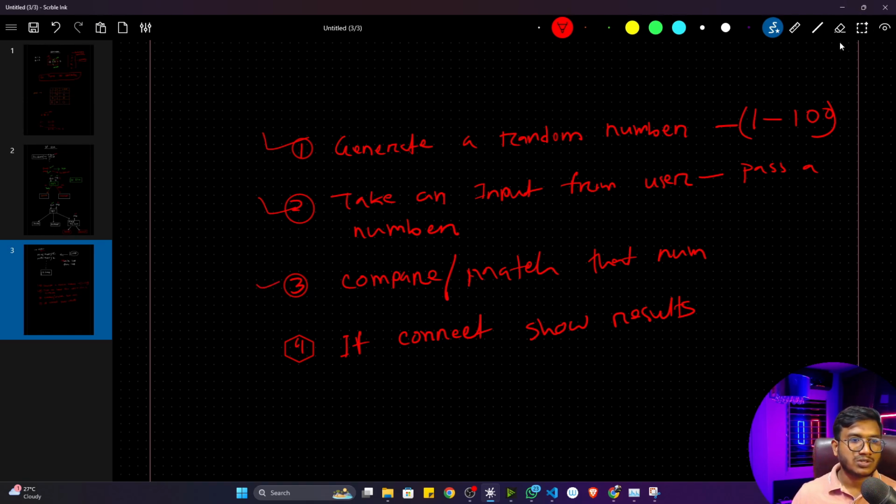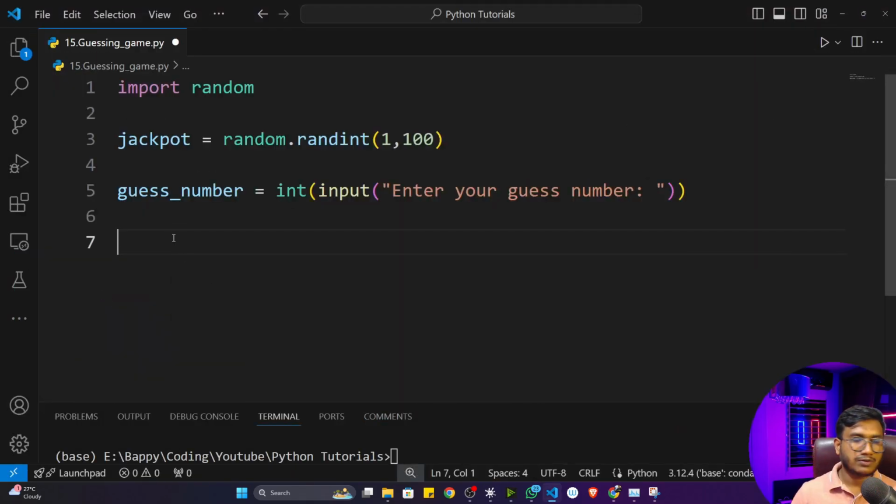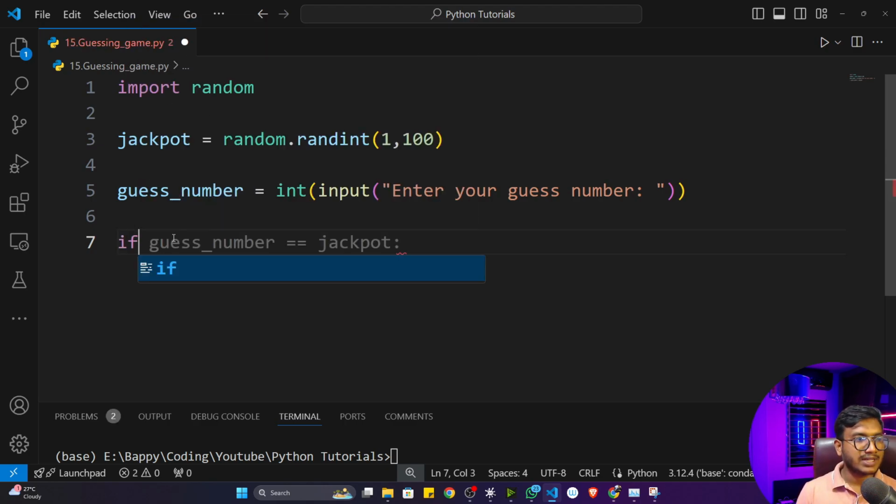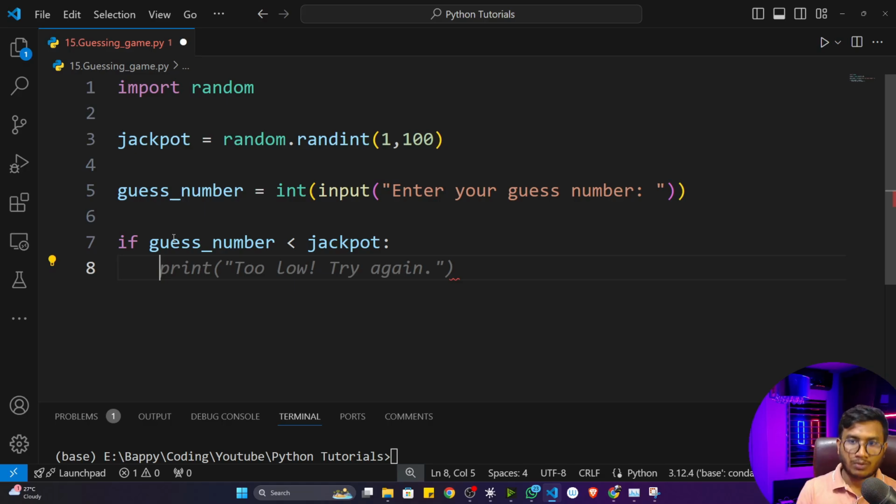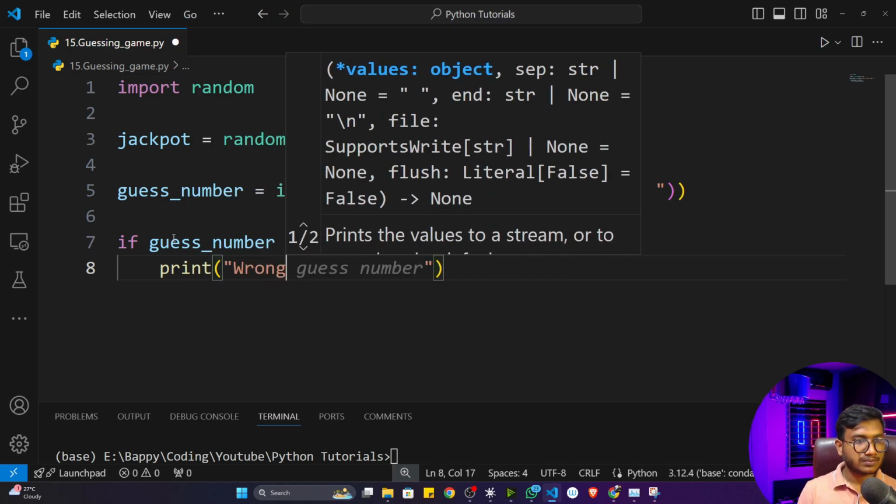Now the next thing we have to do is compare and match that number. Let's do this functionality. For this we can use a conditional statement. First of all, I'll check one condition: if this guess number is less than my jackpot number, then I have to print wrong,